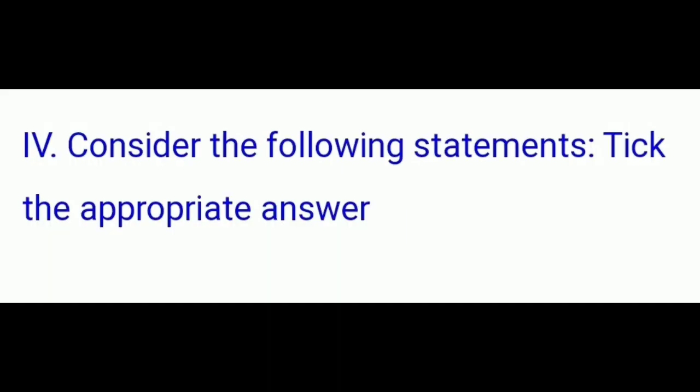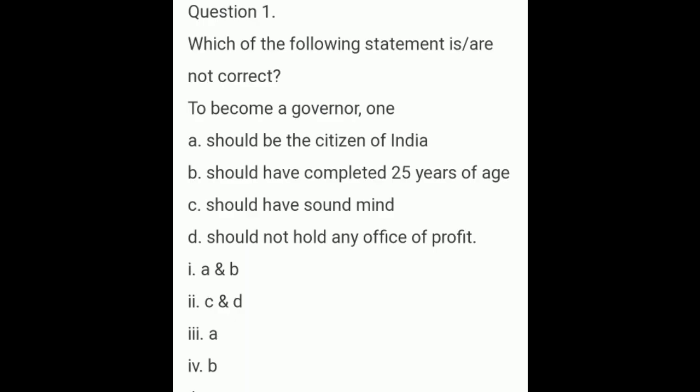Fourth Roman, consider the following statements. Tick the appropriate answer. Question number 1. Which of the following statements is or are not correct?